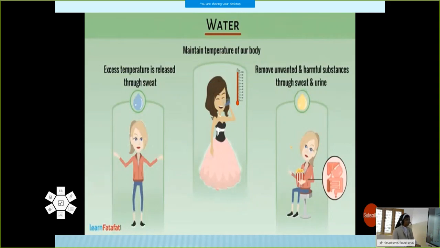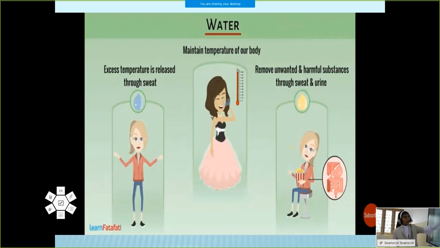Then we are moving to discuss water. Water is also important for our body. We should drink about 3 or 4 liters of water per day. Why is it important for our body? What is the function of water?